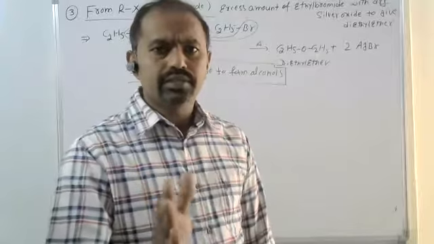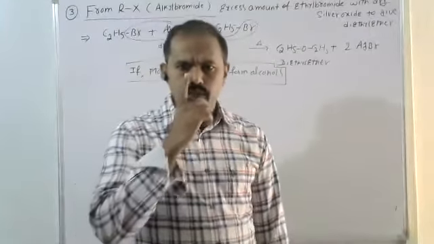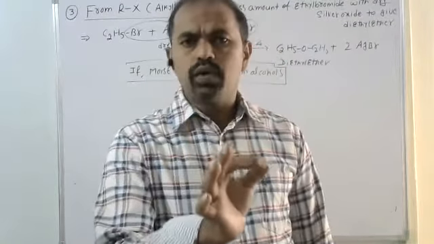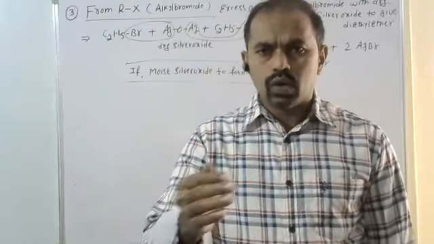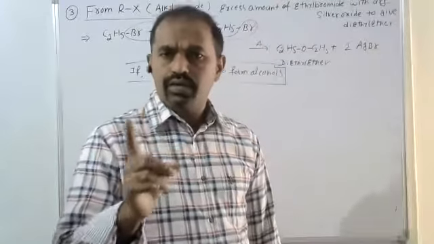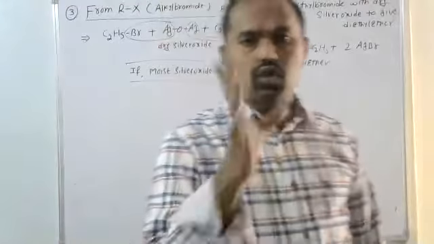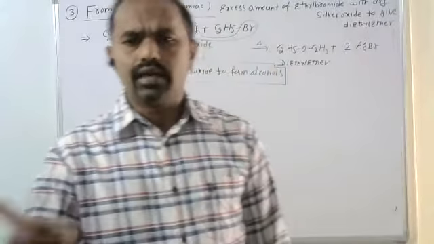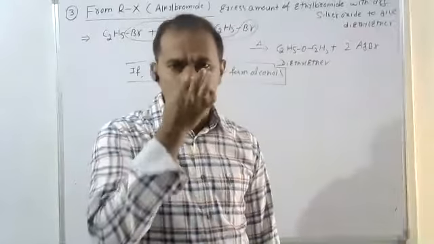Second one, Williamson's synthesis process, completed. Based on that process, we prepared all types of ethers, simple as well as mixed ethers. What is called Williamson synthesis? When the alkyl halides are heated with metal alkoxides, we get the corresponding ether. That is called Williamson synthesis. There I have given all conditions.